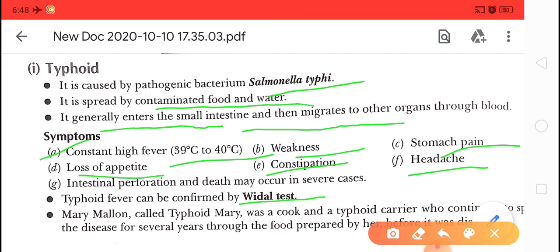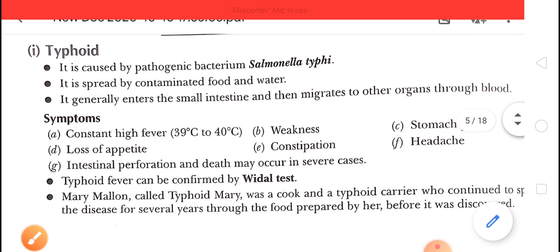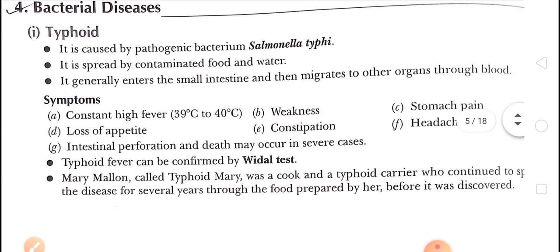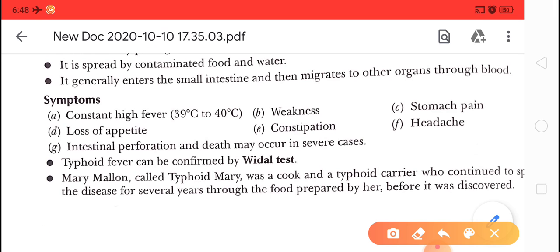Here is an example written there, that of Mary Mallon. She is also known as Typhoid Mary. Actually, she was a cook and a typhoid carrier who spread typhoid fever for several years through the food prepared by her.